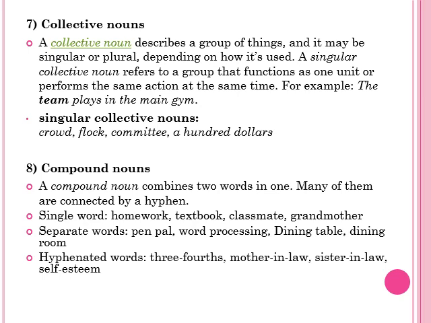Whereas a compound noun combines two words in one. Many of them are connected by a hyphen. There are three types of compound nouns: single word, that is homework, textbook, classmate and grandmother. These are two words combined together to form a single word. That's why they are known as compound nouns. Then there are words which are separated, for example pen pal, word processing, dining table, dining room. These are compound nouns. Then there are some compound nouns which are hyphenated, for example three-fourth, mother-in-law, sister-in-law, self-esteem. These are hyphenated compound nouns.